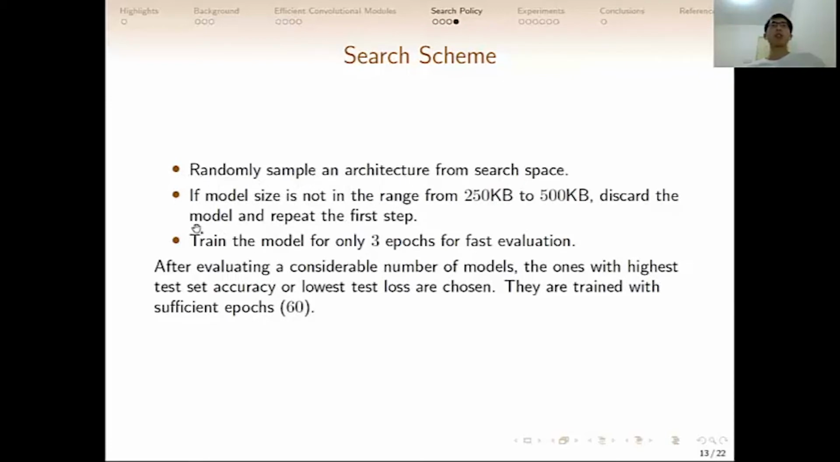If the model size requirement is satisfied, we train the model for only 3 epochs for fast evaluation. After evaluating a considerable number of models, the ones with the highest test set accuracy or lowest test loss are chosen. And then they are trained with sufficient epochs, say 60, for final evaluation of the performance.